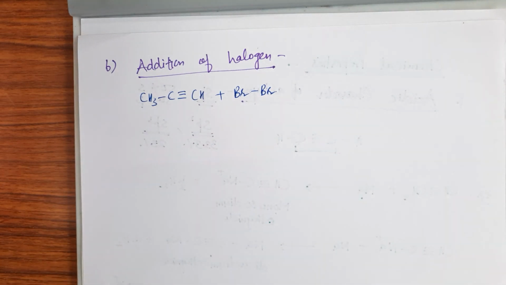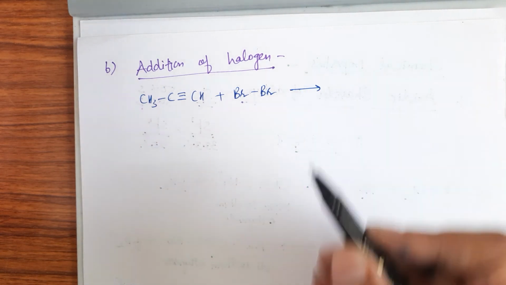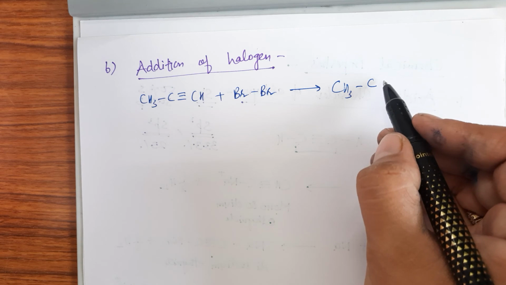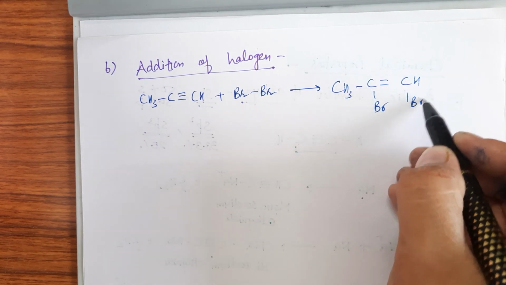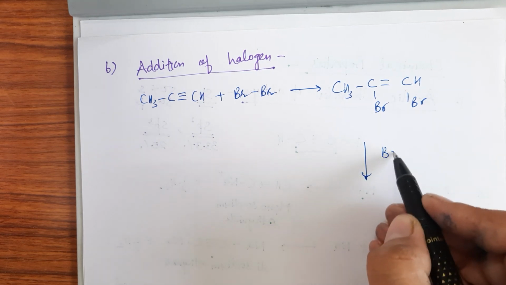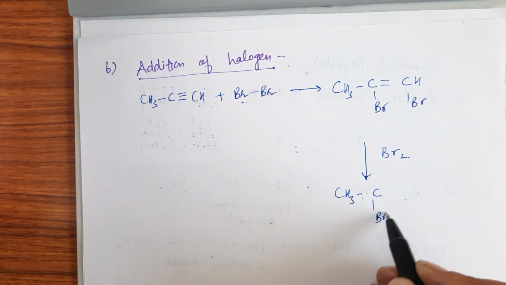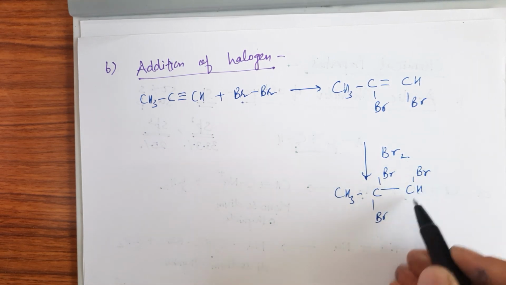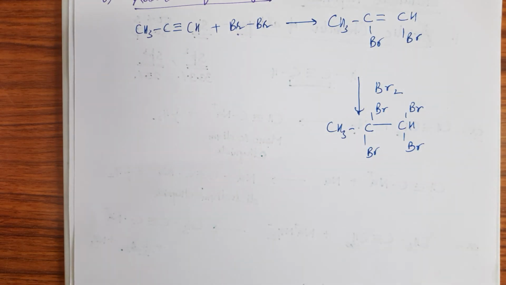As we know that bromine is a red brown colored liquid, when we react it, then it adds across the triple bond, right? Further reaction takes place, CH3CBr2CHBr2. So bromine will add till saturation takes place.